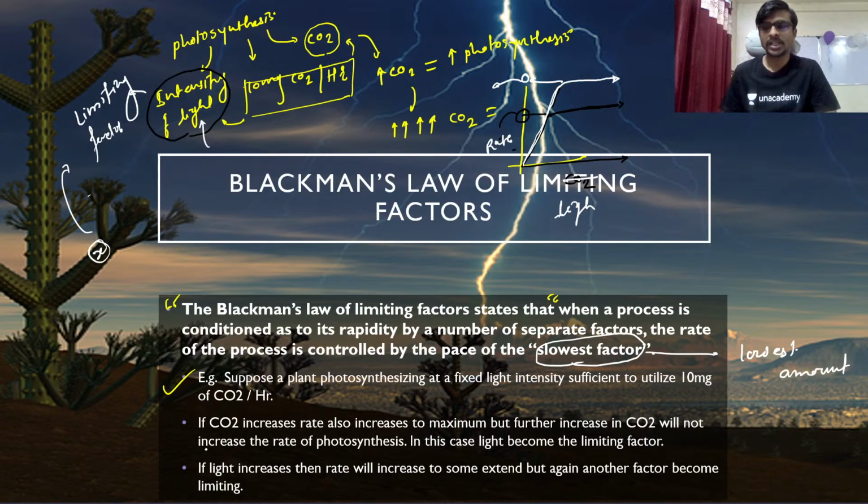So if you increase the carbon dioxide, the light will become the rate limiting factor or the limiting factor. If you increase the carbon dioxide and light both, then the third factor, maybe the water, maybe let's say the temperature, any other factor becomes the limiting factor. Okay, and this is Blackman's law.